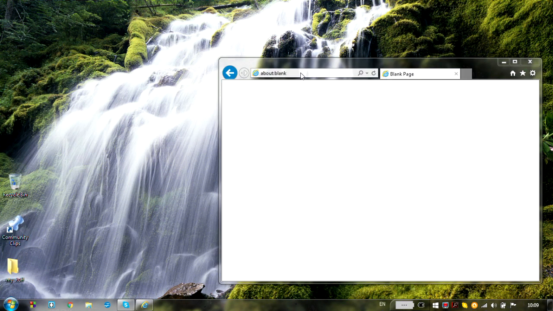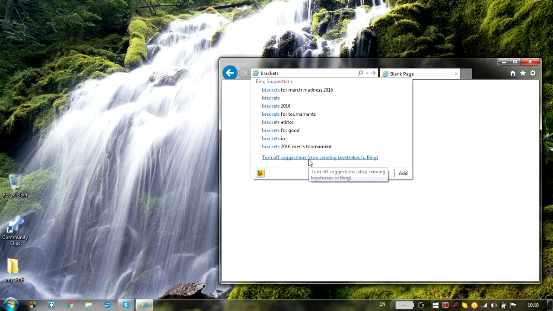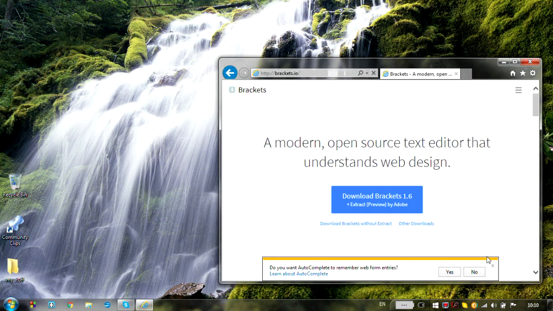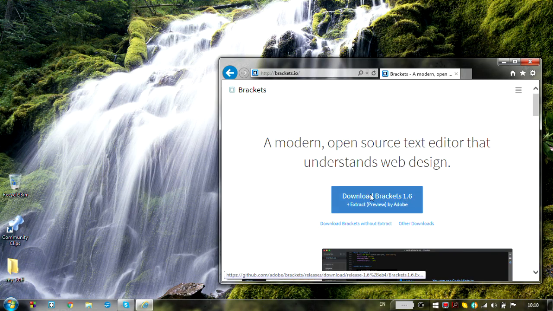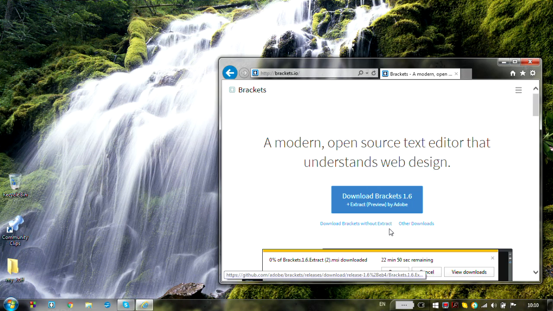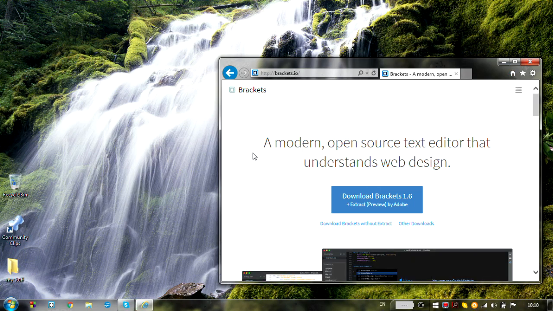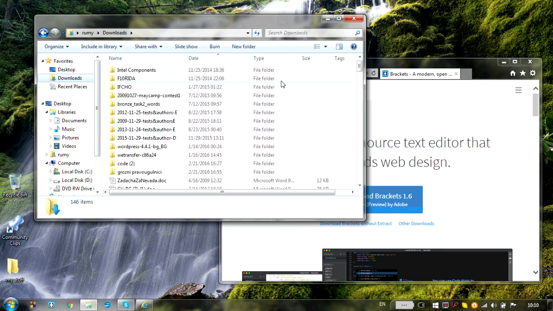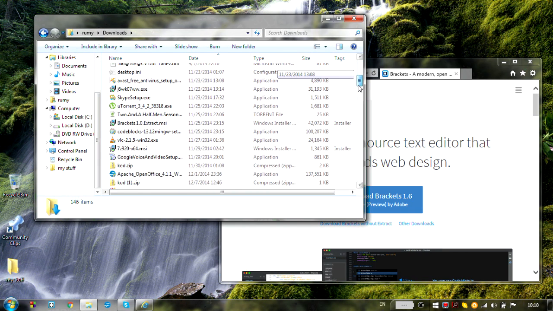to use. I will use Brackets, so I will open Internet Explorer or another browser, and I will be able to open its official site. There is a big blue button, Download Brackets, and I can press it. I can save or run it, and after some time I will have in my downloads folder the installer of Brackets, which is